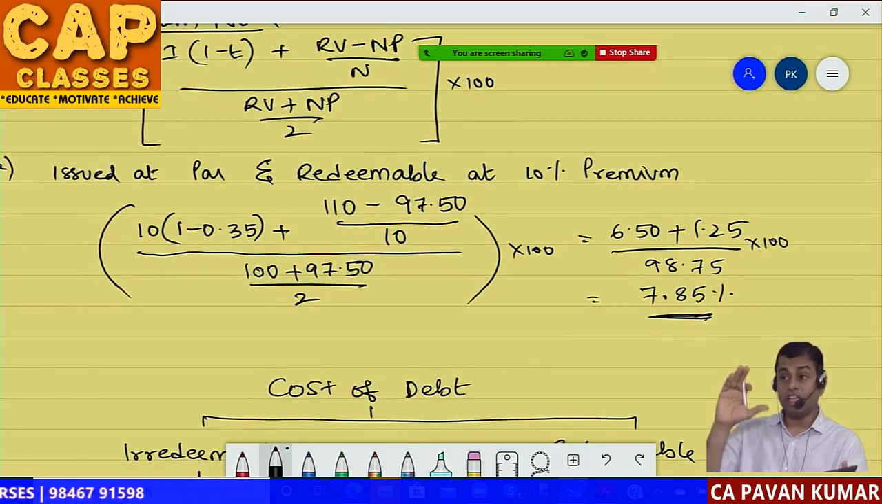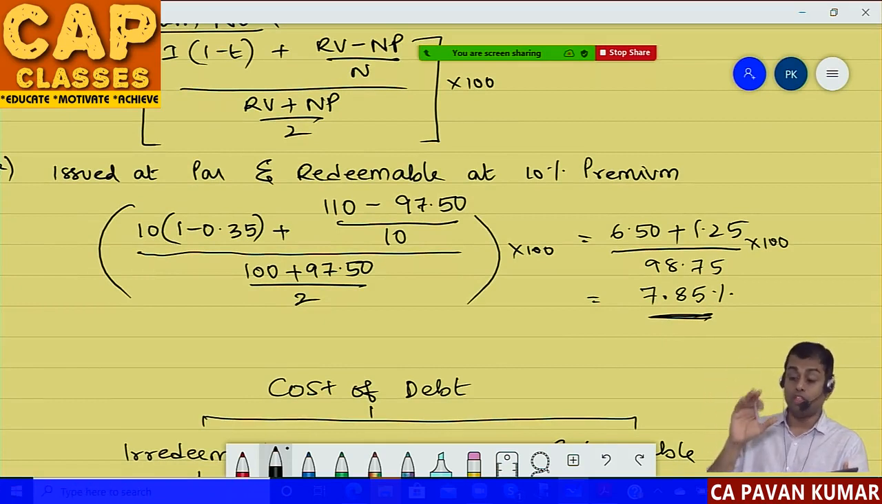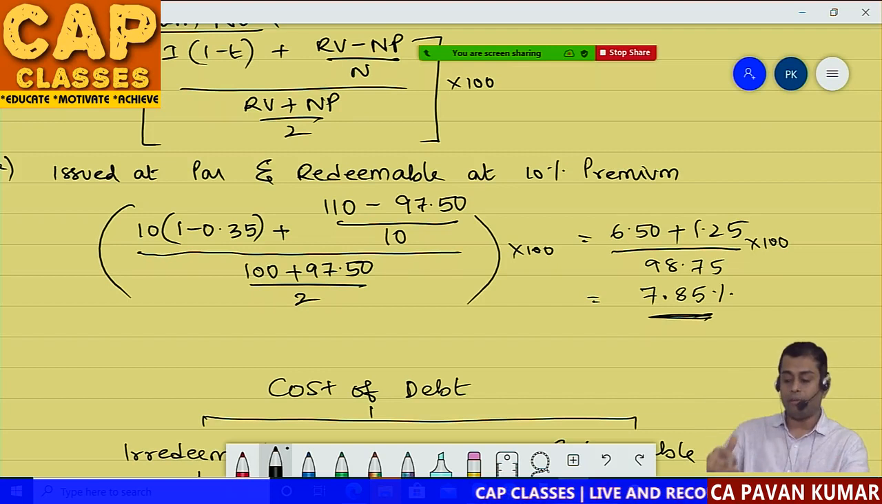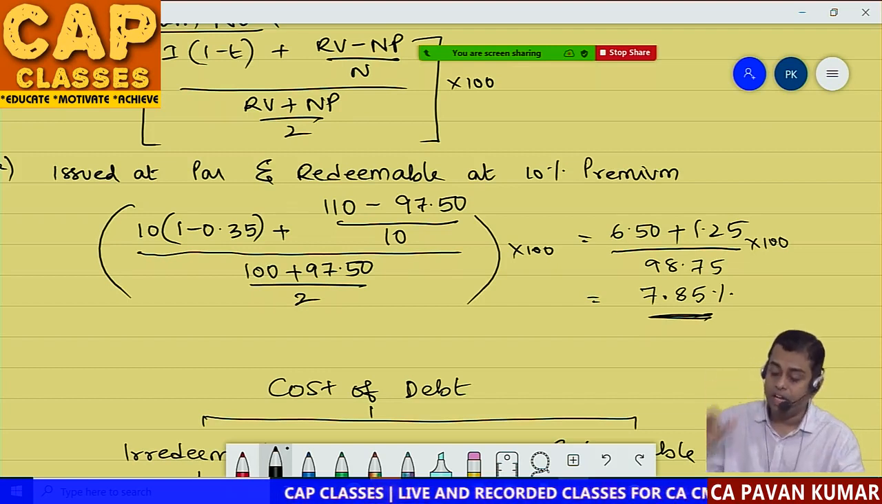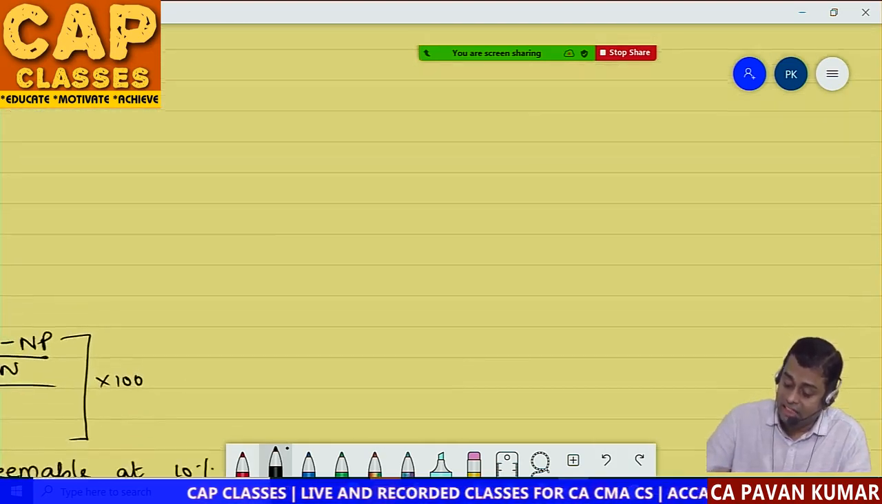If you can do situation 2 and 3, don't wait for me, do it yourself. For those who cannot solve on their own, I will help you. But if you are a quick learner, run fast. You don't need to wait for me. So this is situation A. Issued at par, redeemable at 10% premium. Now, what is the next situation?